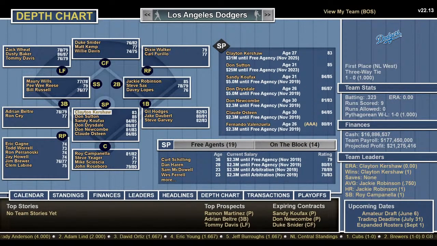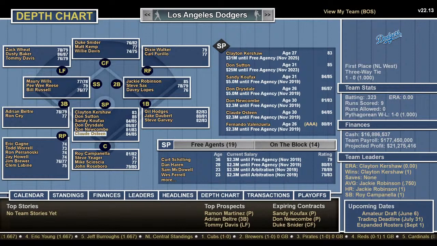So Kershaw, he's a lefty. Sutton's a righty. We know Sandy Koufax is a lefty. Drysdale's a righty. Newcombe, I can't remember. He's a righty, bats left.